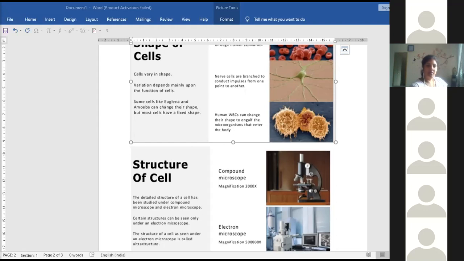And then this is a white blood cell. The lower one is white blood cells. They do not carry color, they are not red, so therefore they are given the name white. That doesn't mean that they are white in color. They are given white because they are not colored. So these are the white blood cells. You can see, and these are the soldiers of our body.